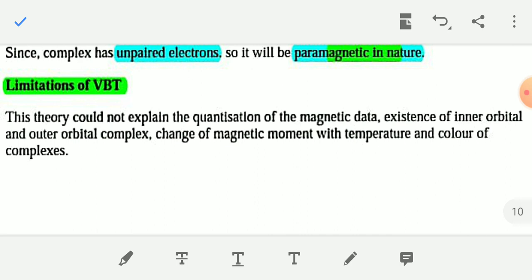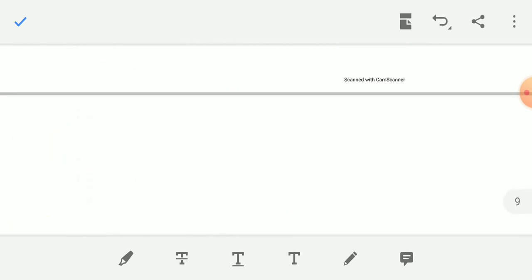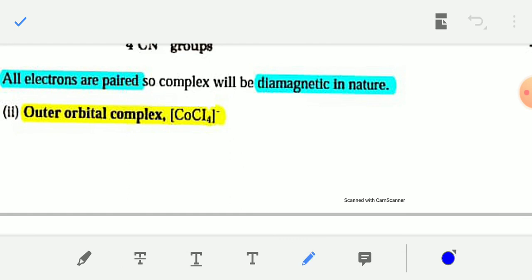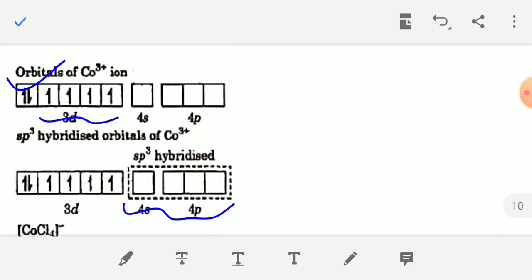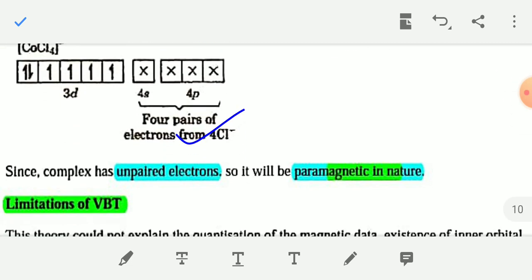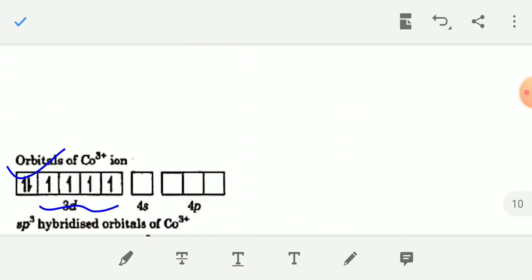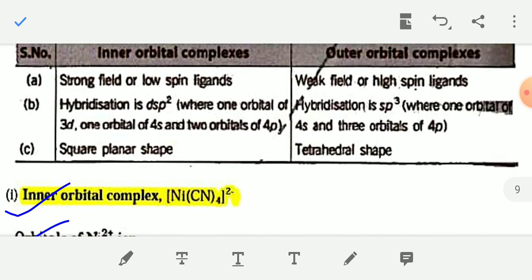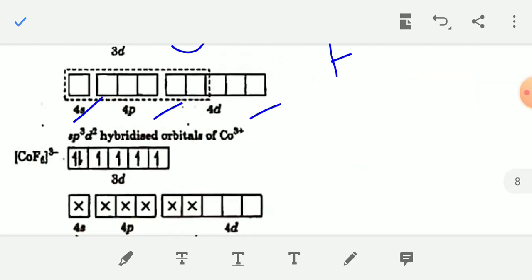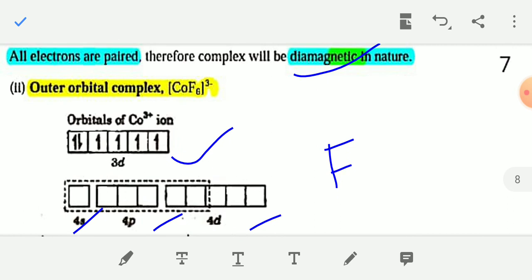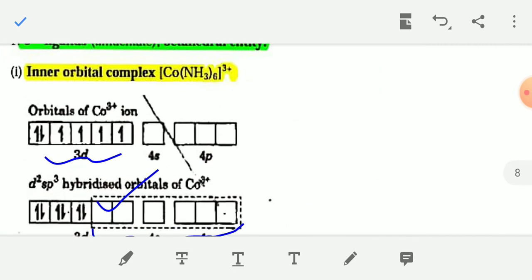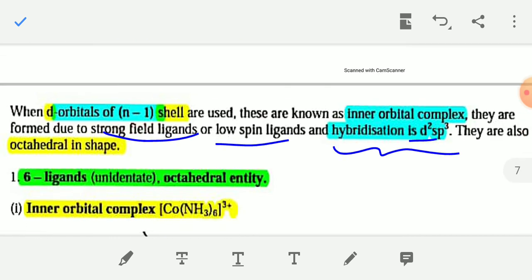You have to practice this question: explain why [CoCl4]- is paramagnetic in nature. You have to write all this electronic configuration, hybridization, and you have to show the unpaired electrons present. You have to practice this hybridization and this structure, inner orbital and outer orbital complexes of 4 coordinate and 6 coordinate coordination complexes. Okay, thank you students.